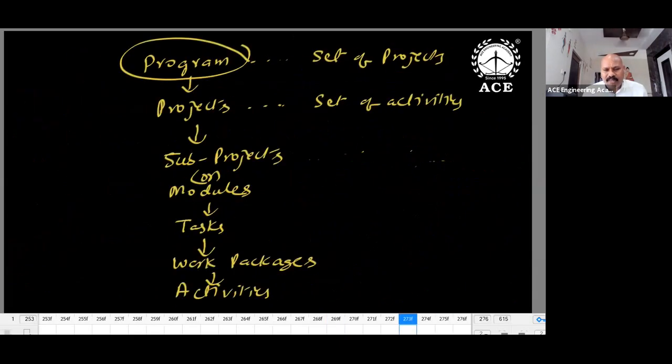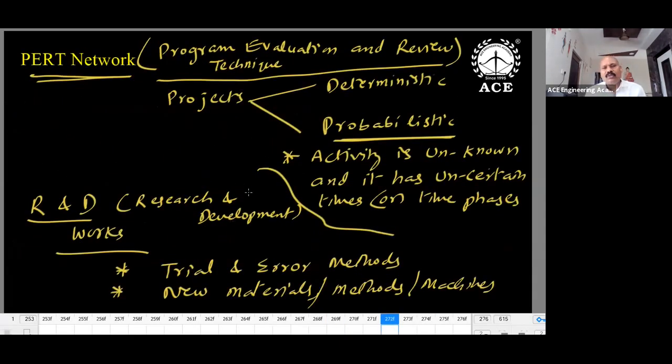Coming to the next topic, PERT network. In PERT network, the keywords are probabilistic, research and development, R&D works. So whenever you find R&D terms, it is nothing but PERT network. Projects are of two types, deterministic and probabilistic. In probabilistic, the activity is unknown and has uncertain time phases. So each activity will have more than one value, and time values are changing. The full form is Program Evaluation and Review Technique.